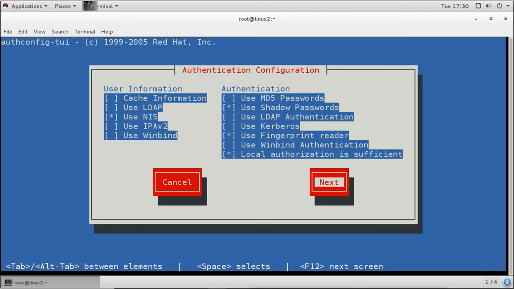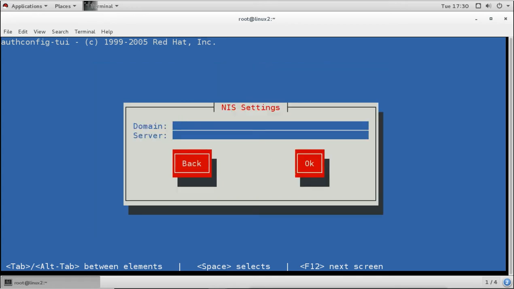So if the user account is found under local authorization, in the passwd file of this local machine, it will use that. And if it is not there, then it will go for NIS. And if you want to use Kerberos authentication, the Kerberos protocol, you can select Kerberos here. Now we have selected only NIS, and then we will select next. And then here we will configure our NIS domain name, and this will be the server IP address, or you can give the name also. I am giving the IP address directly.